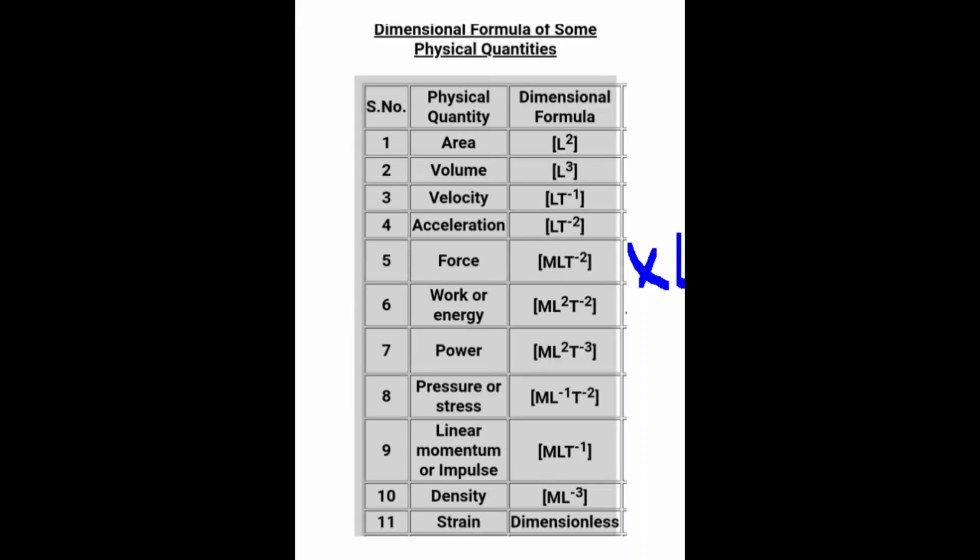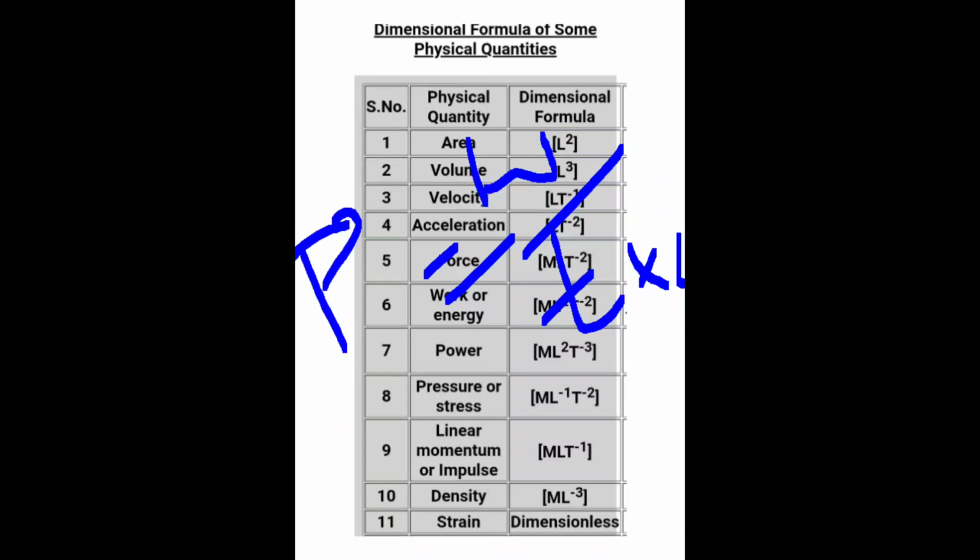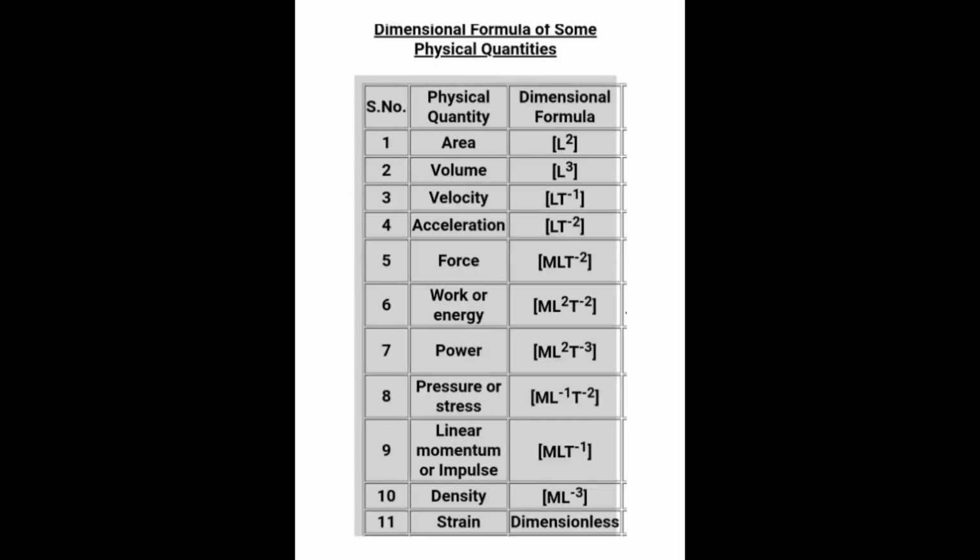Power equals W by T. W, that is work, is M L squared T to the power minus 2, and dividing by time we get M L squared T to the power minus 3. Likewise we will calculate for pressure, linear momentum, and impulse also.